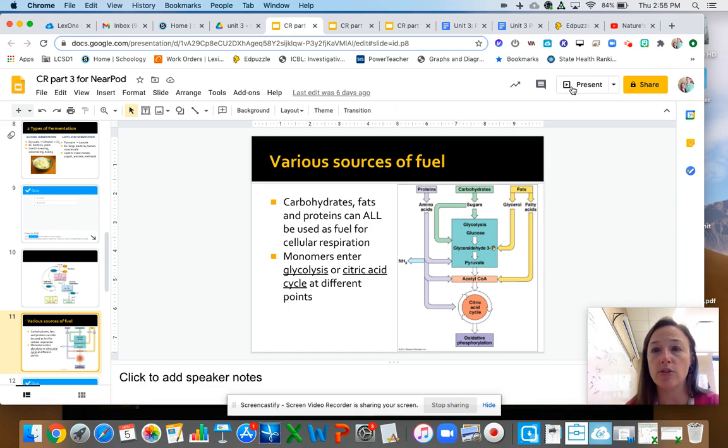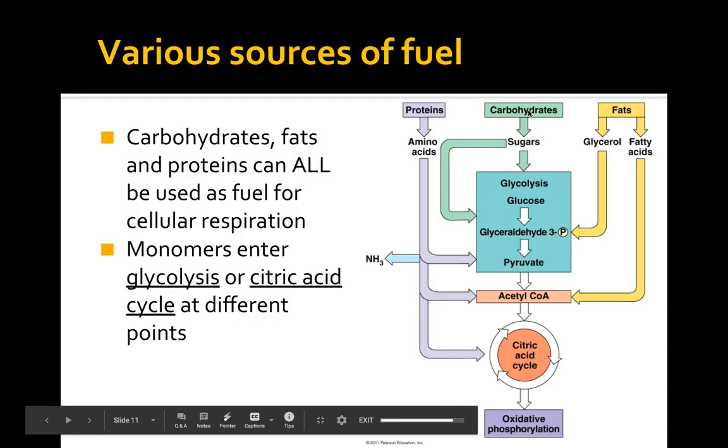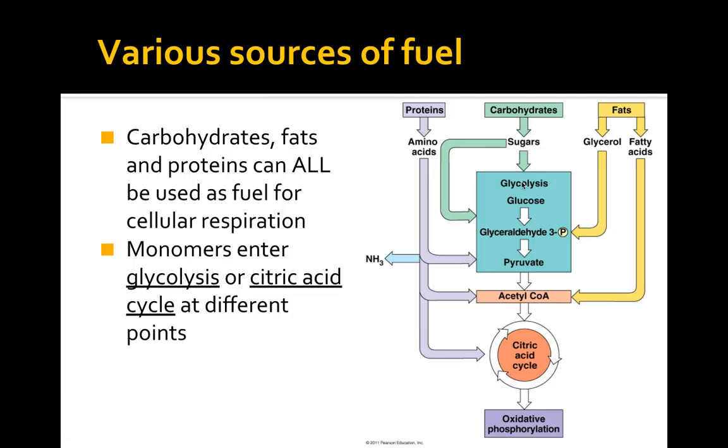So this is a really good graphic for that. I don't know if it's going to let me. Oh, there it goes. So let me present. But what you can see here is that, yes, those sugars get broken down into monosaccharides, which are going to enter, for the most part, at the beginning of glycolysis. There are some sugars that enter, I think maybe fructose. I'm not sure if that's 100%, but I'm pretty sure fructose enters a little bit lower in the steps.